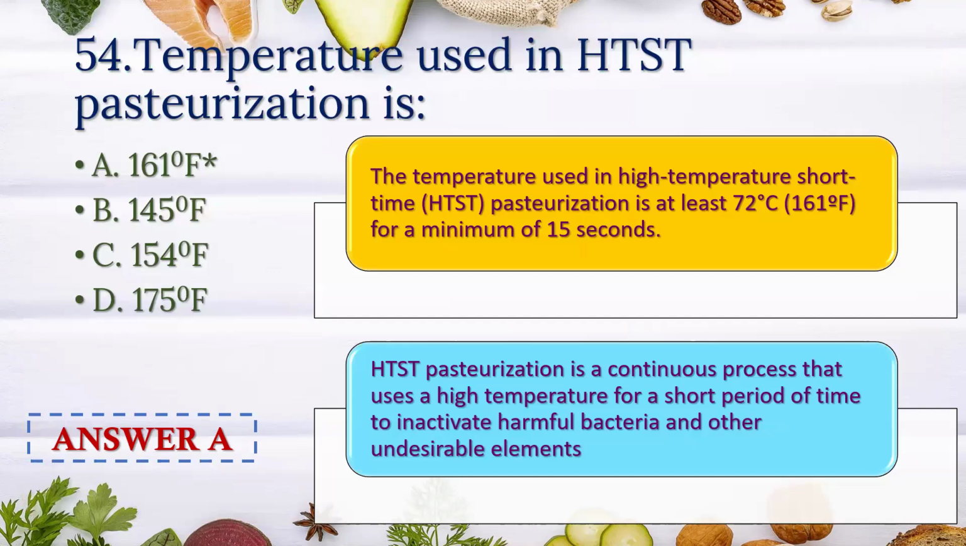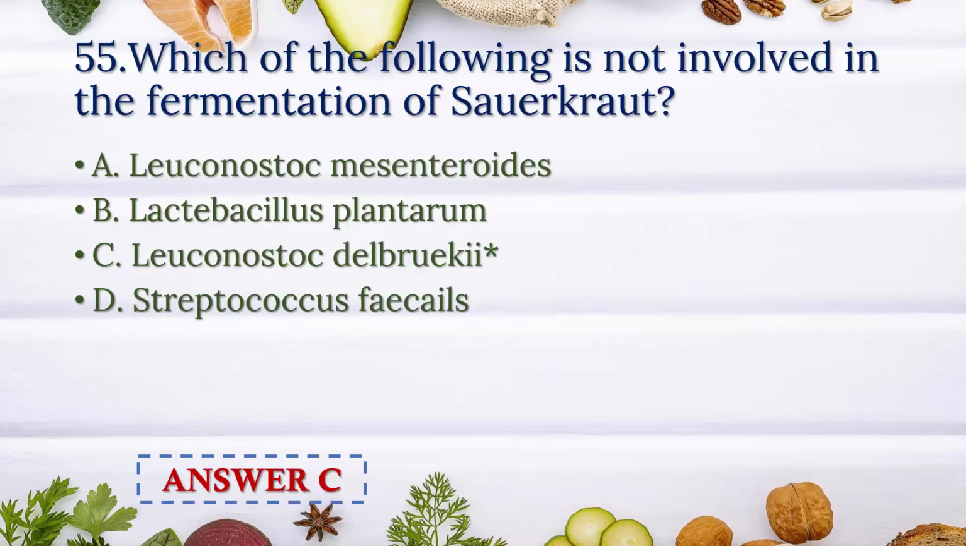Temperature used in HTST pasteurization is. Answer is option A, 161 degree Fahrenheit. What is HTST? High temperature, short time. The temperature used in HTST pasteurization is at least 72 degrees Celsius or 161 degree Fahrenheit for a minimum of 15 seconds. This is a continuous process that uses a high temperature for a short period of time to inactivate harmful bacteria and other undesirable elements.